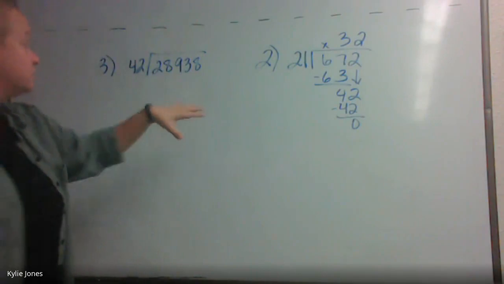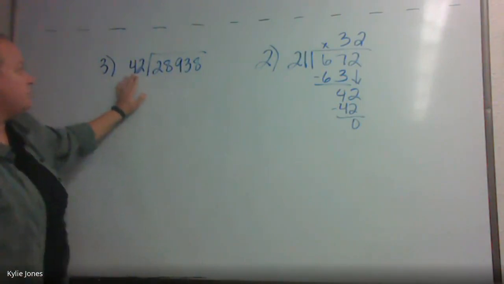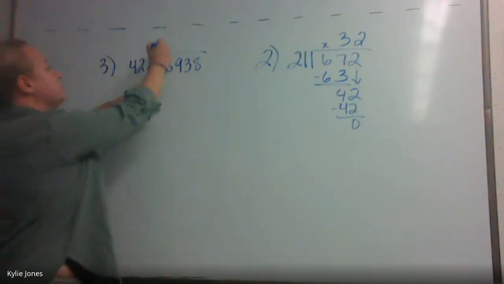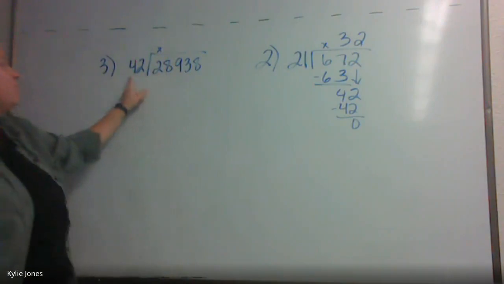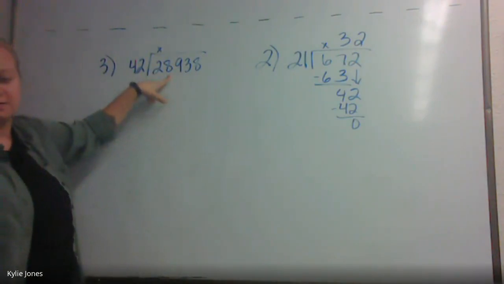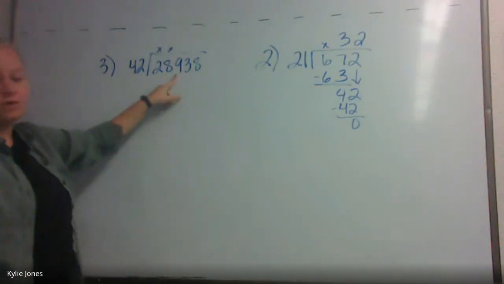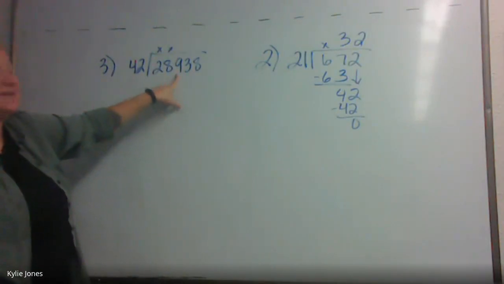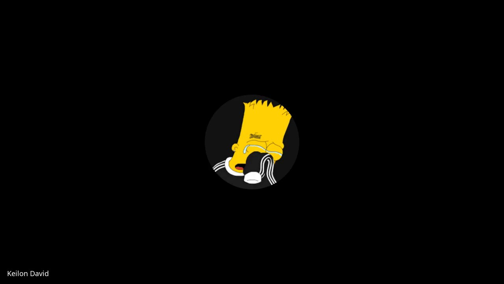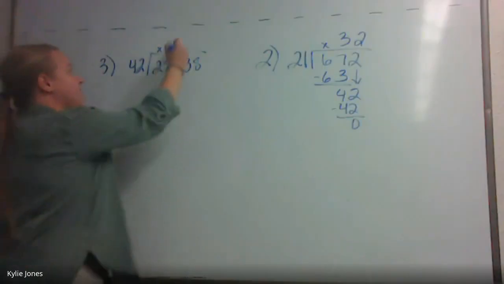Okay, so let's do this division. We know that 42 does not fit into 2, so I can put an X above that. Does 42 go into 28? No. But it should go into 289. How many times? 6. Goes in 6 times.